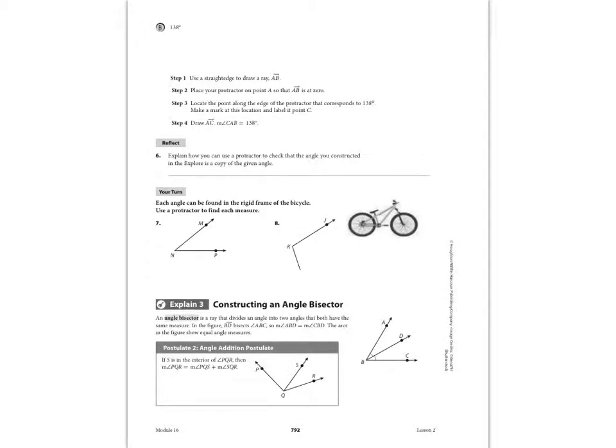I'd like you to use a protractor to measure for your turns number 7 and number 8. And since I can't show you, I'm just going to give you the answers in a few seconds here on the video. So go ahead and try to measure it.